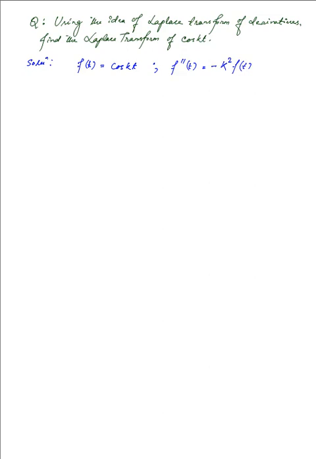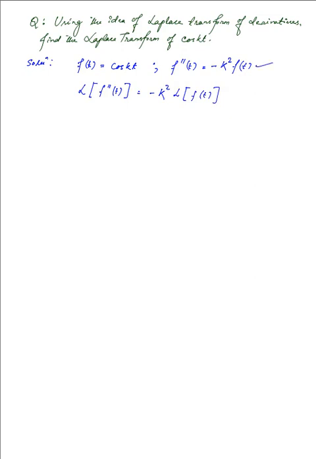Now the Laplace transform of the double derivative, f double prime of t, the second order derivative with respect to t, is equal to minus k squared, which can be kept outside, times the Laplace transform of f of t, because that's what we get on the right hand side.